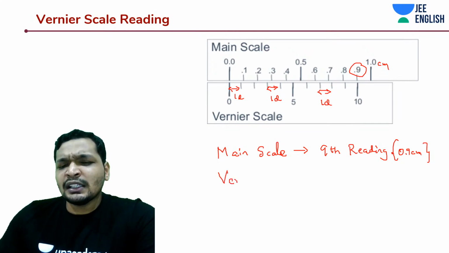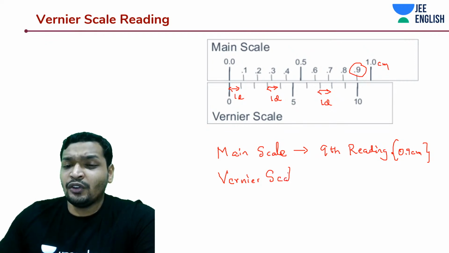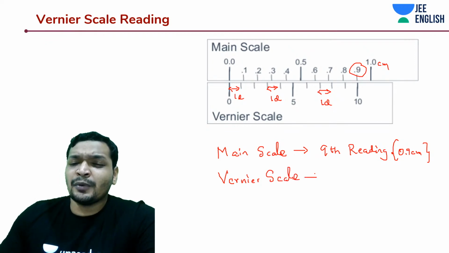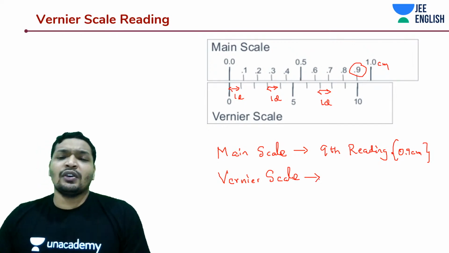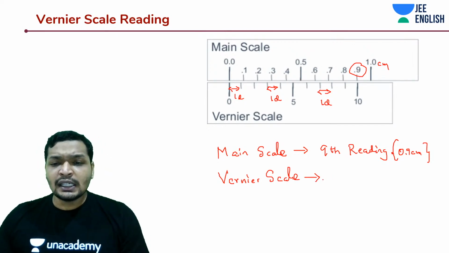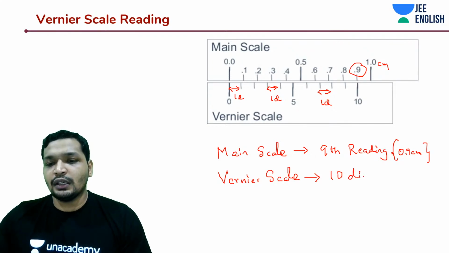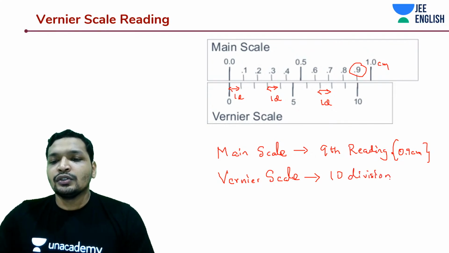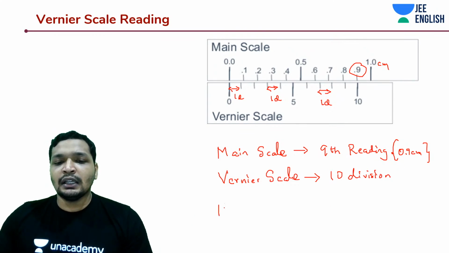So try to understand the concept. You don't want to miss out the concept in this topic, because your JEE Advanced problems are mostly very tricky based on these concepts. And your Vernier scale is going to have 10 divisions for the 9 readings. So these two are equal. So what is the value of one Vernier scale division?